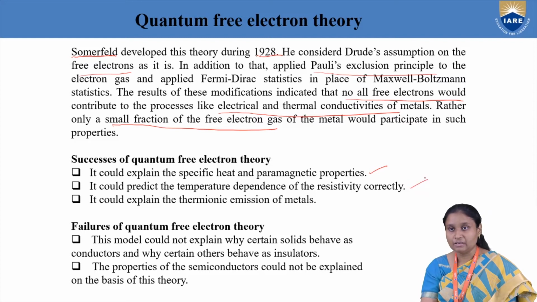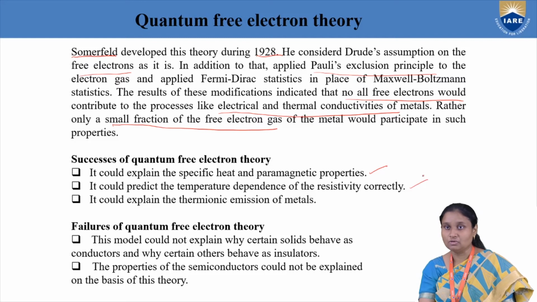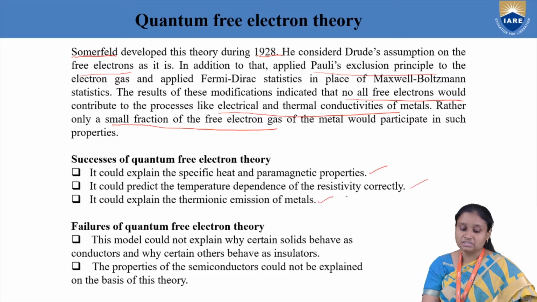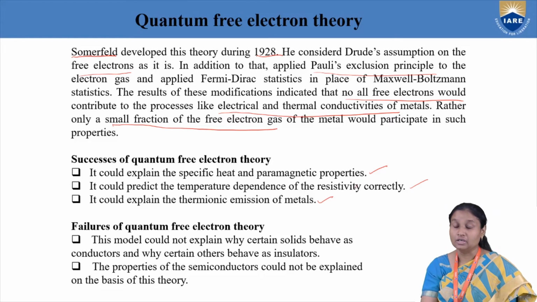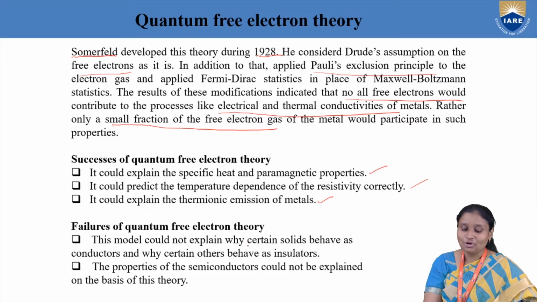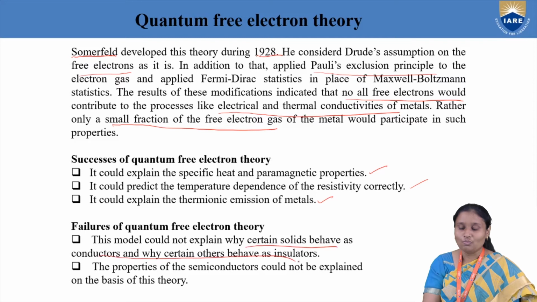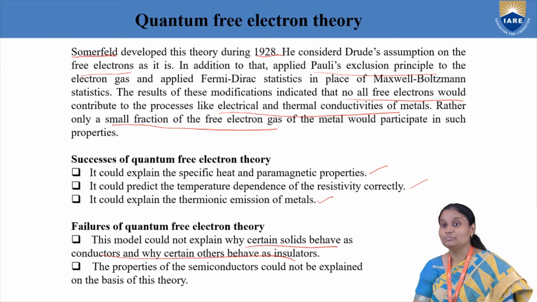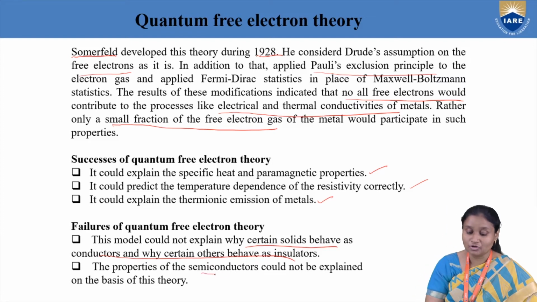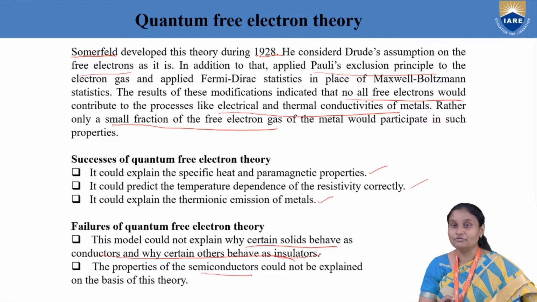Also, we can explain the temperature dependence of resistivity, and also the behavior of metals with temperature. But the main failure associated with quantum free electron theory is that it could not explain why we have different types of solids like conductors, insulators and semiconductors. So the concept of semiconductors and insulators could not be explained.